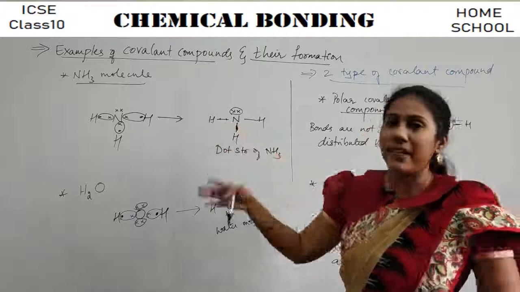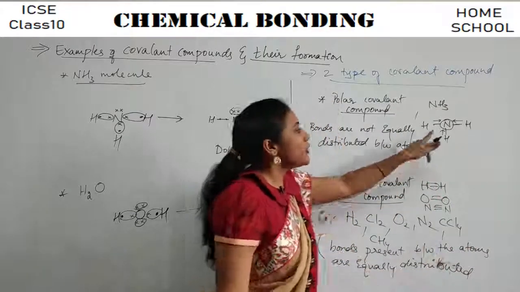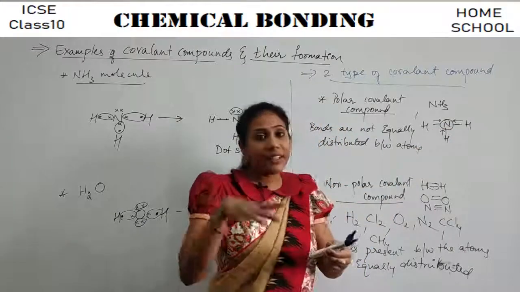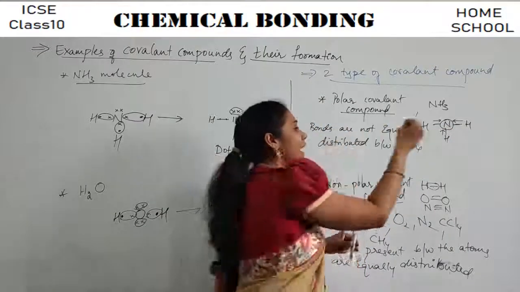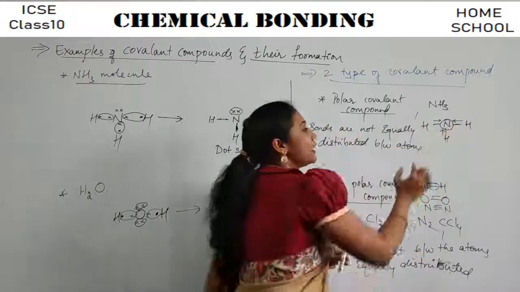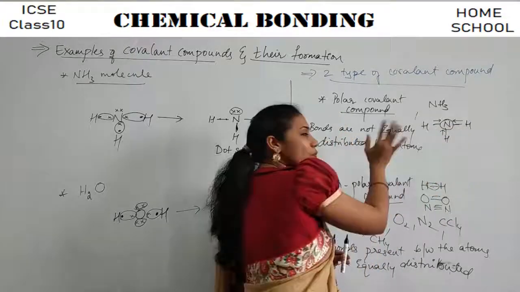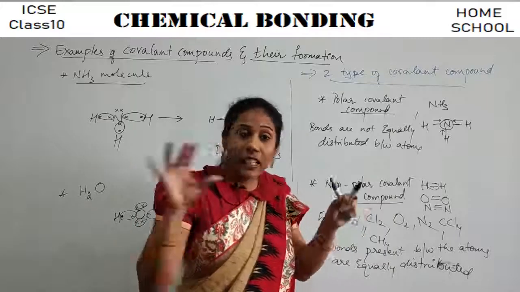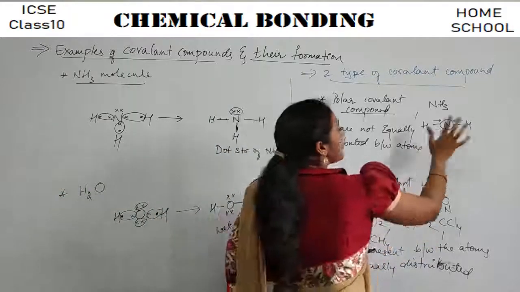It is distributed, but actually, since this atom is more electronegative, to some extent it will try to grab that bond towards itself, grab that pair of electrons towards itself. So we say the electrons are not equally distributed between the two atoms.